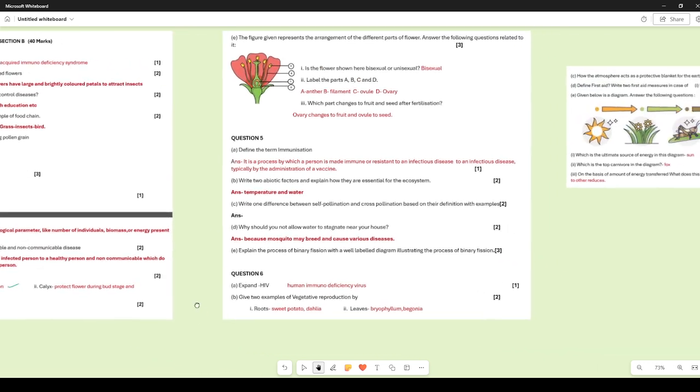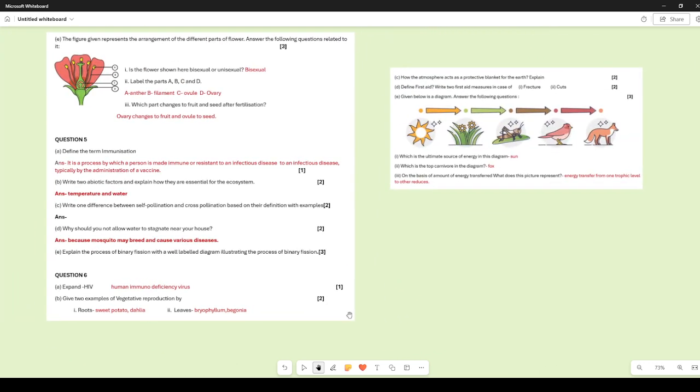Now let us move on to the next part. The figure here represents the arrangement of different parts of a flower. Answer the following questions related to it. So when you look at this, is the flower shown here bisexual or unisexual? We can see the gynoecium is present over here, the androecium is present over here. So it is a bisexual flower. Label the parts A, B, C and D. So A you can see is the anther, B is the filament, then C is the ovule, and D, the entire thing, is the ovary.